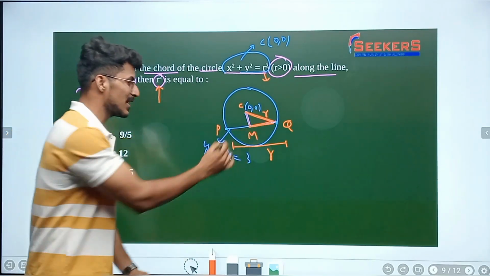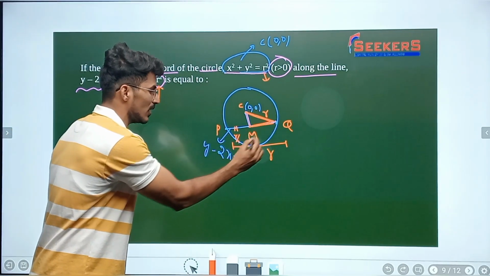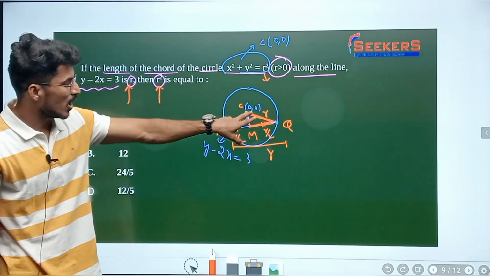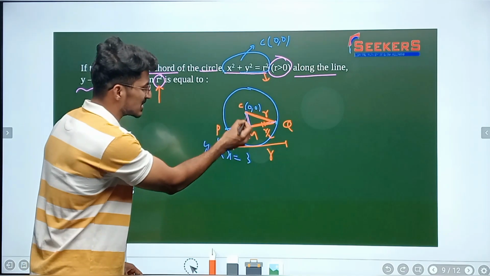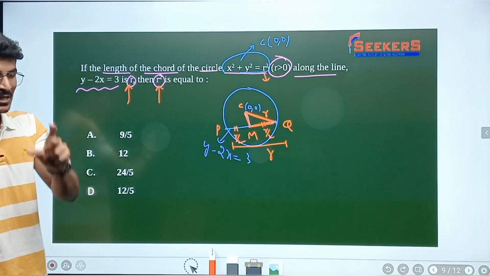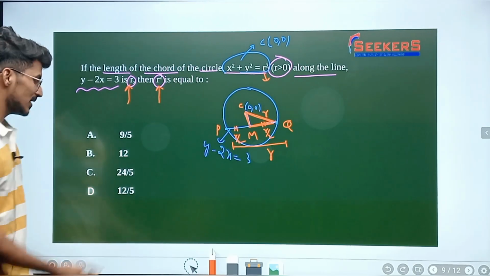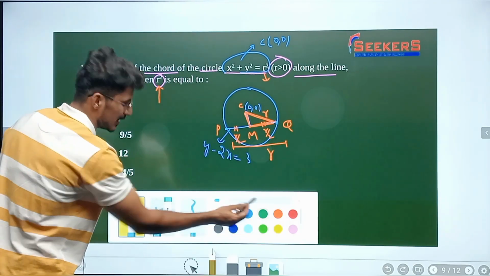Then this is going to be bisected. This is going to be r by 2, and this is going to be r by 2. Cool. Now I just got r by 2, and this CM I need to find out. How do you find out CM? You know the point and you know the line equation. Just use the foot of perpendicular concept. You will get that. I'll just write and show it to you here.